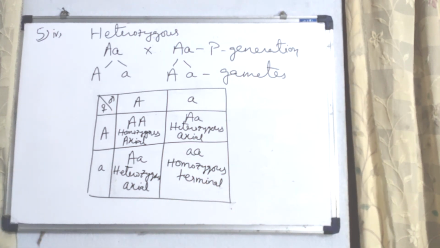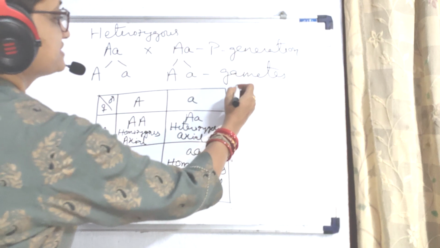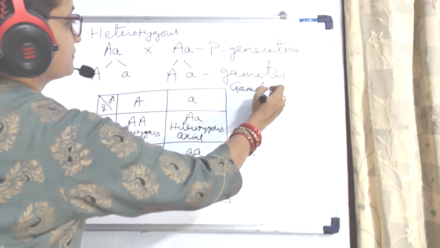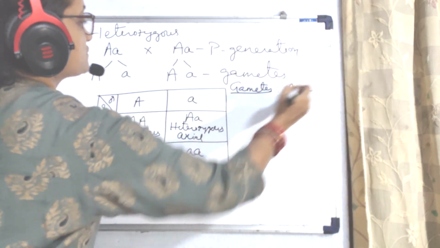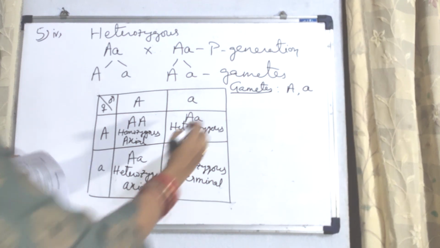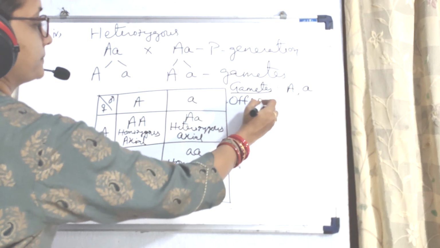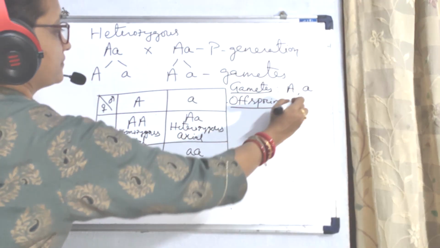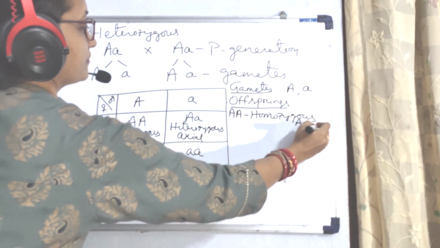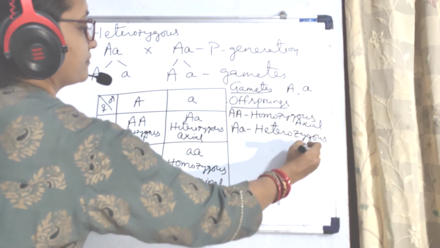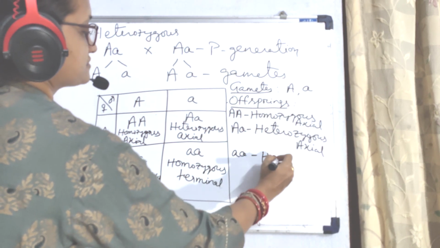So in the question it is asked, we have to mention both the gametes and offsprings. So mention here gametes, capital A, small a. Then mention the offsprings. Write down this result. Small a, homozygous.